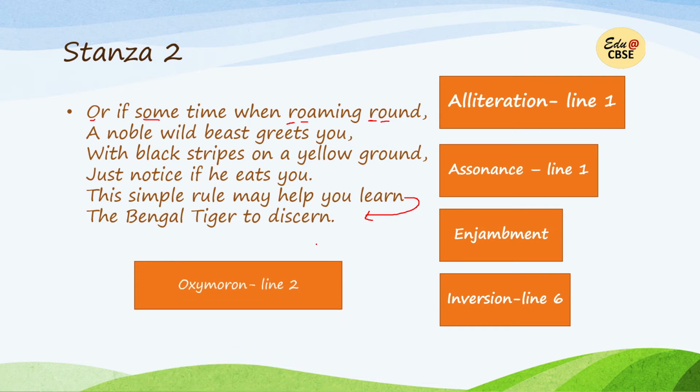Now next is oxymoron. We have oxymoron in line 2. I told you the meaning of the word noble. There are two meanings. If we take the second meaning, where noble means humane, decent, then noble and wild become contradictory words. They are written together, two contradictory words, so it becomes the literary device of oxymoron. So here, noble, wild is oxymoron.